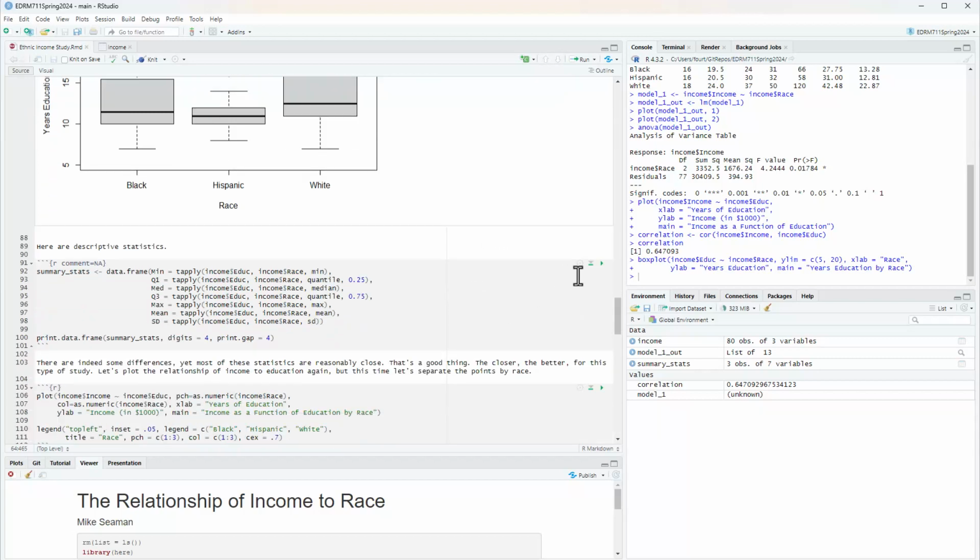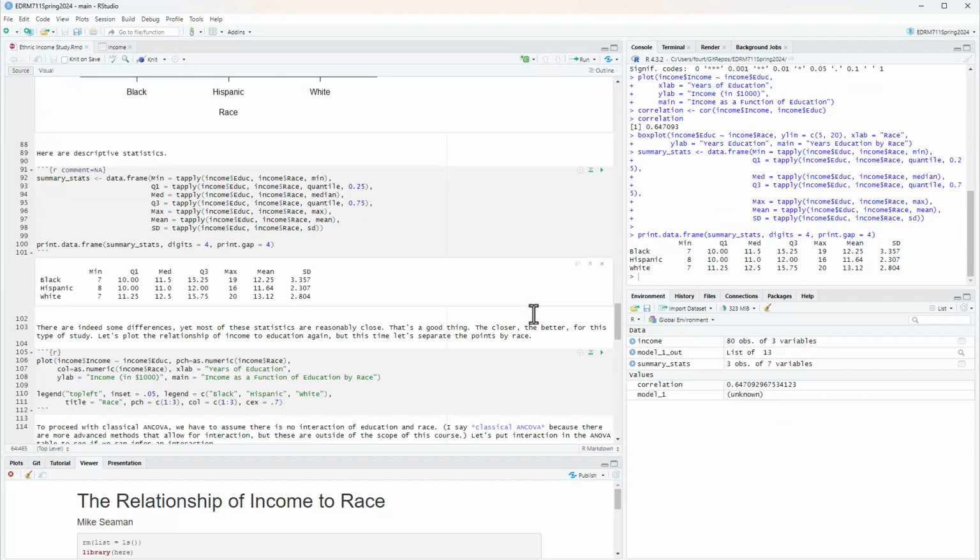So let's look at the descriptive statistics for education. In terms of the means, not too bad. We have approximately 12 years for Hispanic, approximately 12 years for black, approximately 13 years for white as the mean education level. If I look at the maximums, I see that the black and the white go much higher than the Hispanic, 3 to 4 years higher.